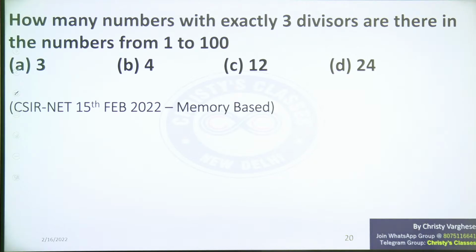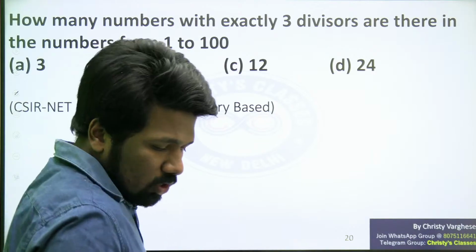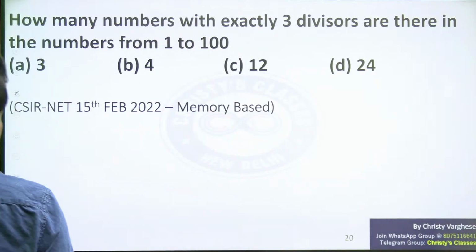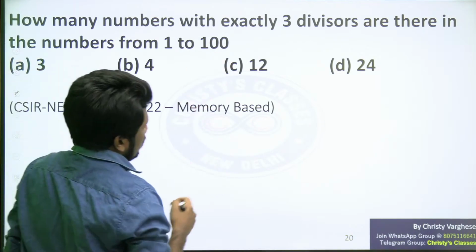Anyone got any answers? Satishri got. Let's see which is the correct answer. Listen very carefully. How many positive integers with exactly 3 positive divisors are there between the numbers from 1 to 100?